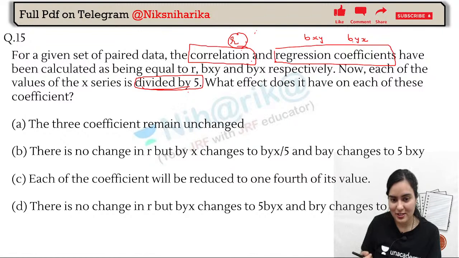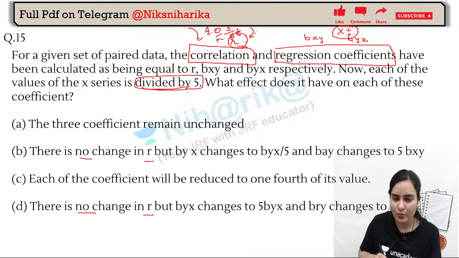Answer is, see, the correlation coefficient is independent of change of origin and independent of change of scale. That means any plus, minus, multiplication or division will not impact the result of correlation. So there will be no change in r. Okay, no change in r. That's right. But the regression coefficient will change. Yes, if we multiply or divide something, that will change.